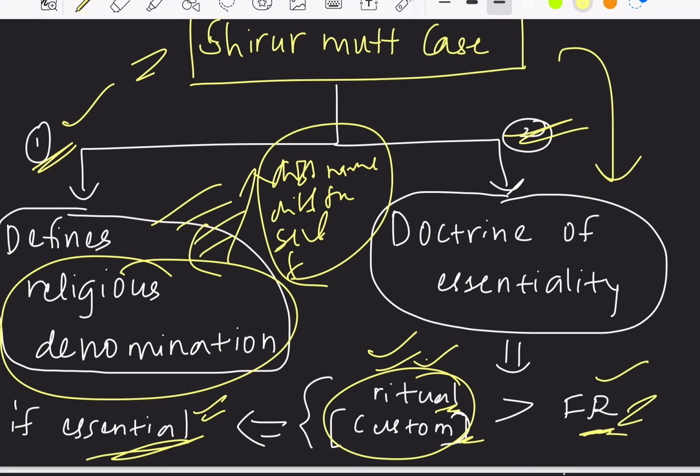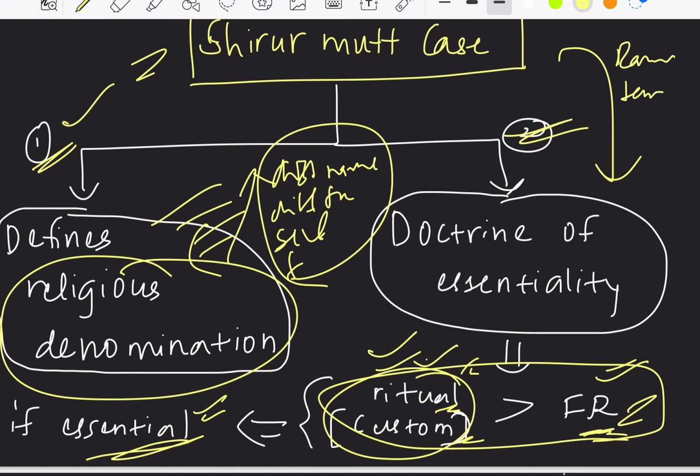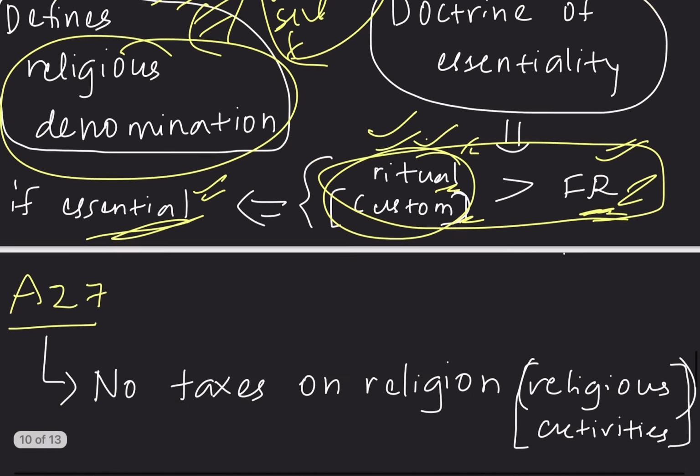So this doctrine is applied in the conflicts where there are differences between fundamental rights and religious rituals or customs. The same doctrine was also used in solving the Ram temple case. We had already studied about Article 25 and Article 26 in our previous video lectures. Now let's start with Article 27.